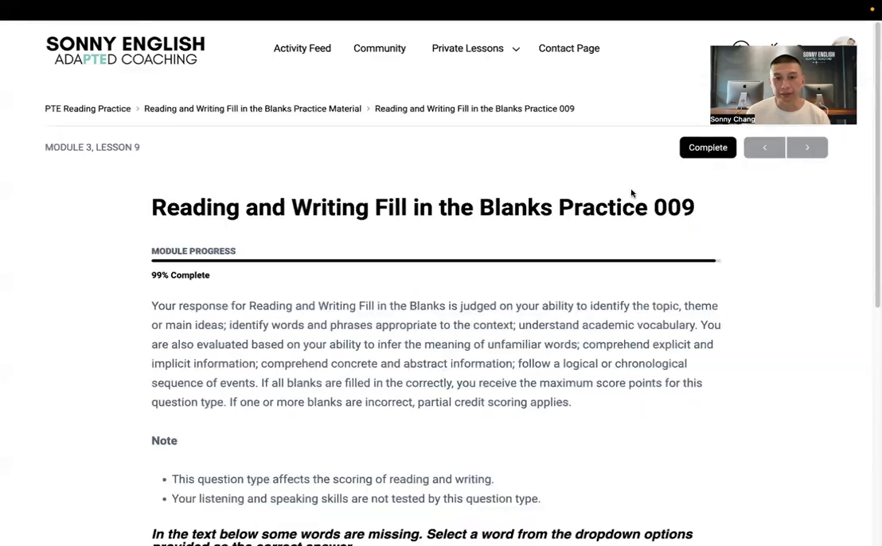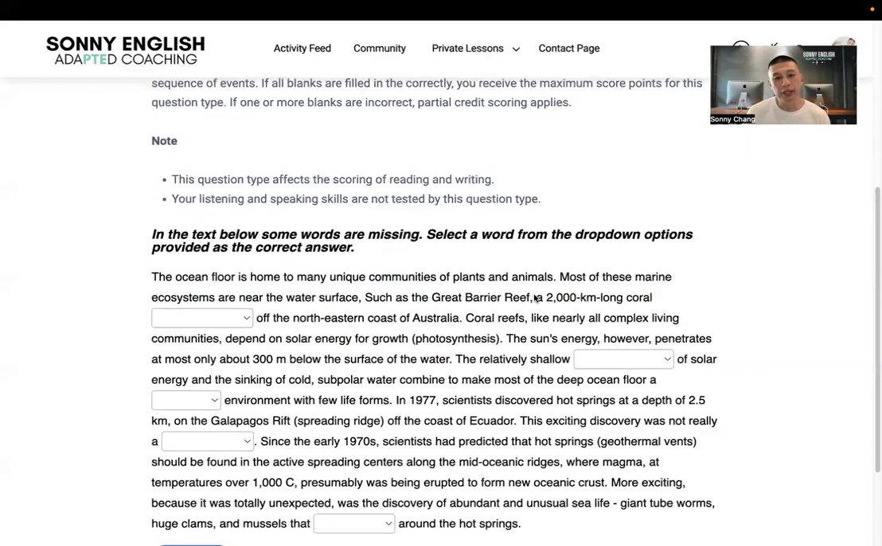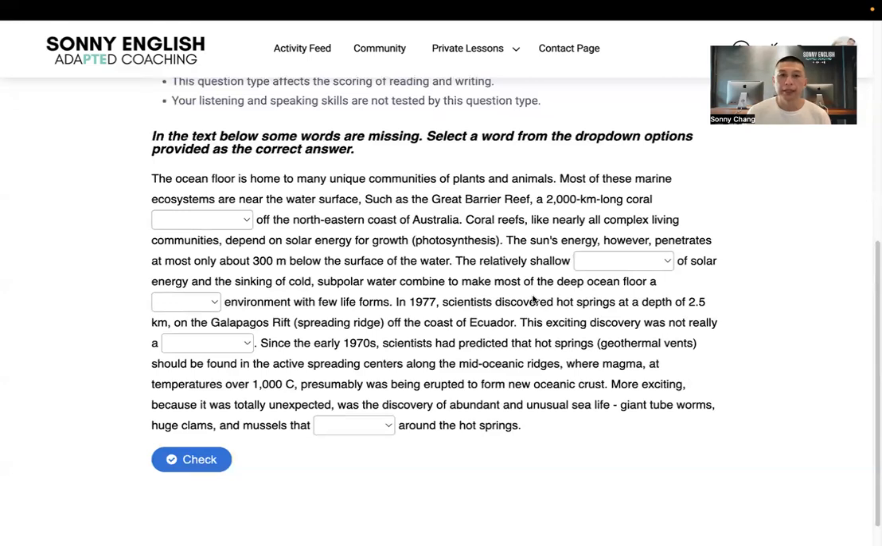All right. Let's take a look at this reading and writing fill in the blanks, number 9. Now, I've already gone through these and I noticed that in this exercise, it's all vocabulary. It's hard to improve vocabulary, especially in a short time, right? With vocabulary, you build it over time, and it takes a lifetime to accumulate. So if we're trying to improve vocabulary in a short time, this might be difficult.